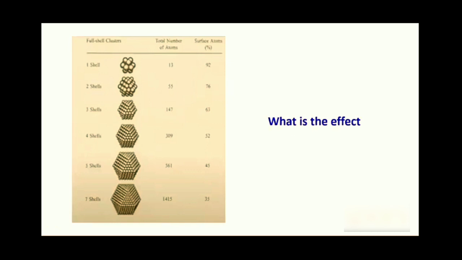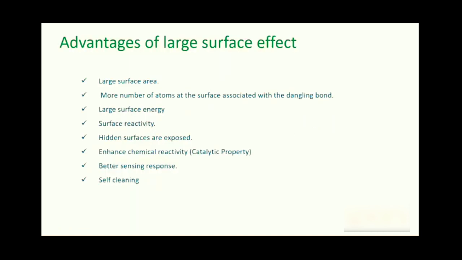If more surface atoms are exposed to the outer side. So the advantages of this large surface effect of the nanomaterials are, as I have already discussed, it has a large surface area, so more and more atoms are lying on the surface. But these atoms are weakly bound to the core atoms by dangling valence orbitals, and these weakly bound atoms have higher energy. So these atoms will be chemically more reactive than other atoms.